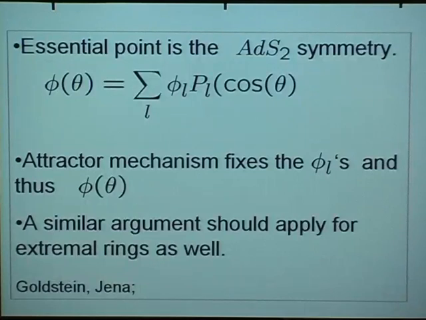Now, why does it work? The essential point is the AdS2 symmetry. You see, I told you that you construct the entropy function by basically reducing down to two dimensions after doing the angular integrations. And the two-dimensional theory in the rotating case, as in the non-rotating case, is the AdS2 theory. The only difference is that there are more fields which you get in this two-dimensional theory in the rotating case.